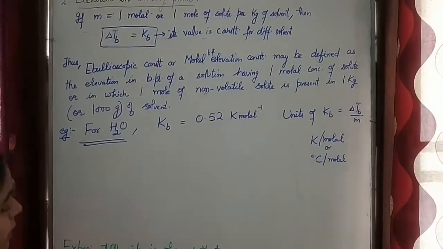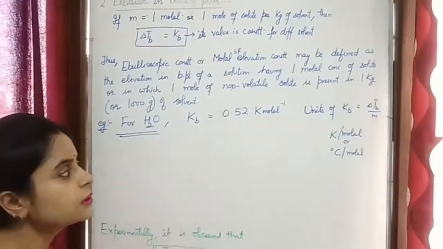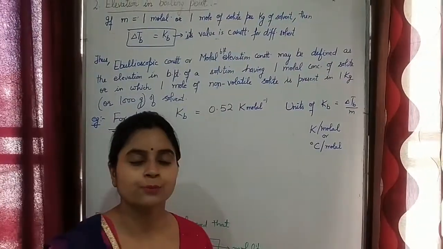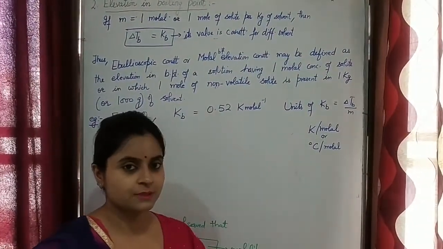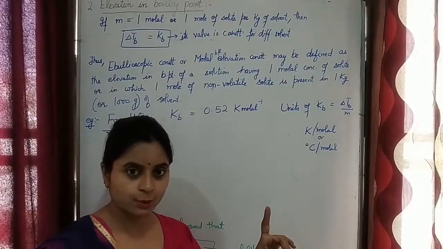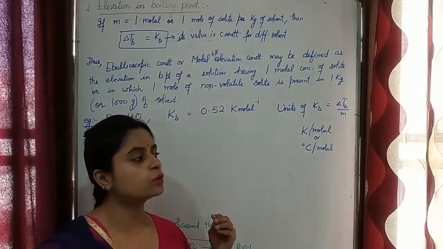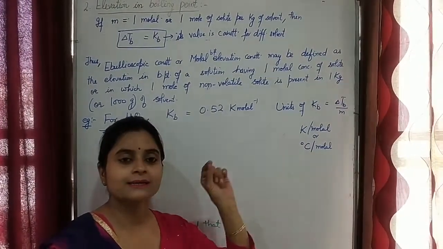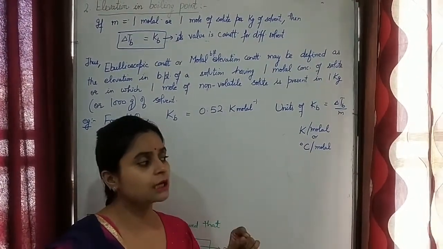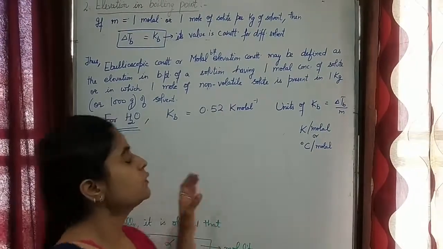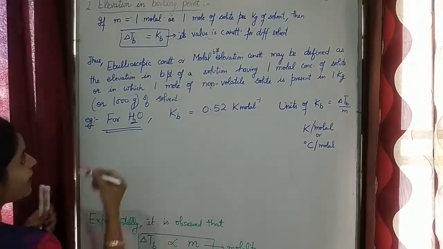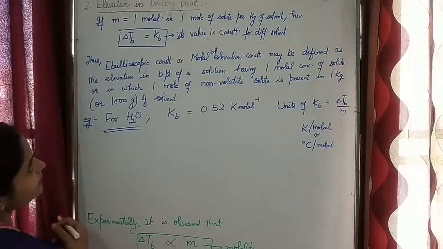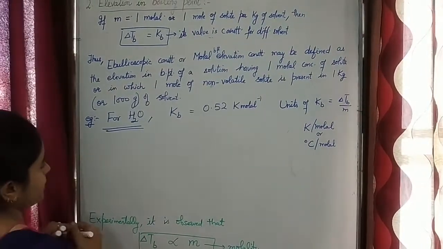Now, as I told you that in every colligative property we have to do 3 steps. First, we have to define the colligative property. Secondly, we have to give reason or explain why that property is a colligative property. And third is the determination of molecular mass. So second step, that is why this elevation in boiling point is a colligative property.